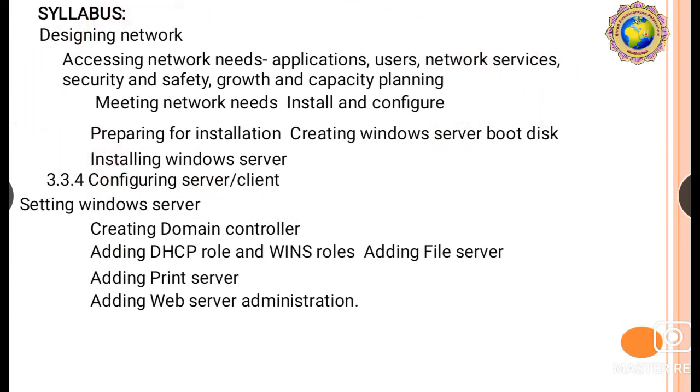The first topic of designing network is assessing network needs: applications, users, network services, security and safety, growth and capacity planning, meeting network needs, install and configure, preparing for installation, creating Windows Server bootable disk, then installing Windows Server, then configuring server and client, setting Windows Server, creating domain controller, adding DHCP role and WINS role, adding file servers, adding print server, adding web server administration. So this is our syllabus overview of chapter number 3.